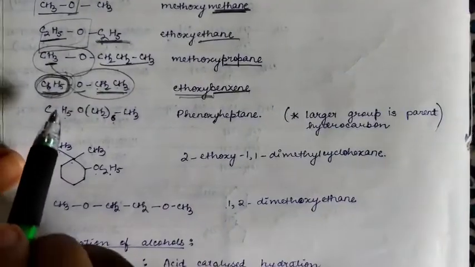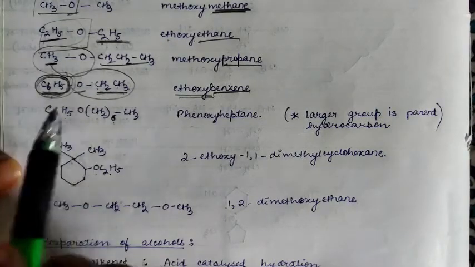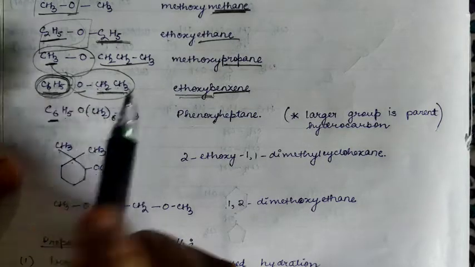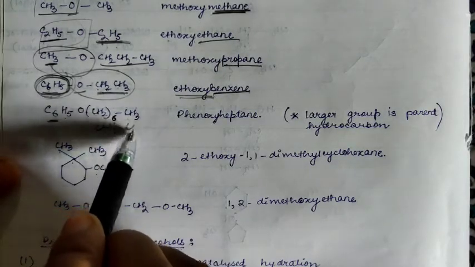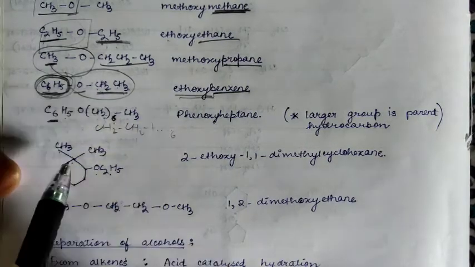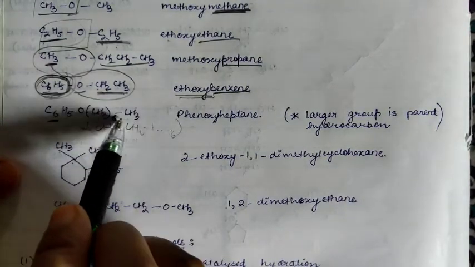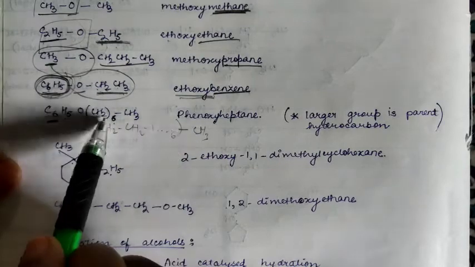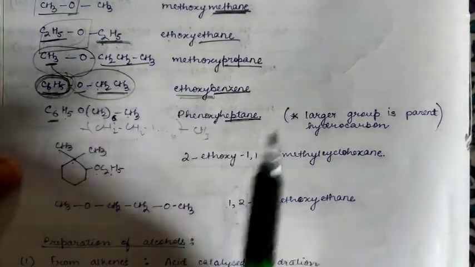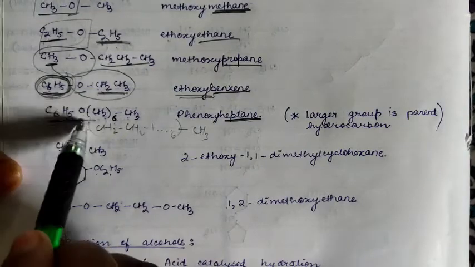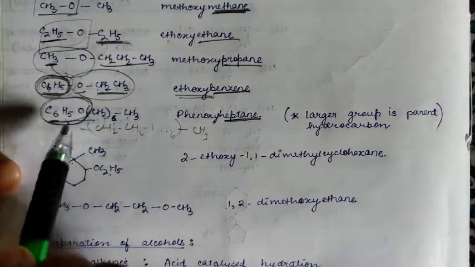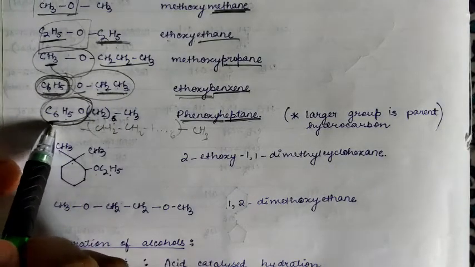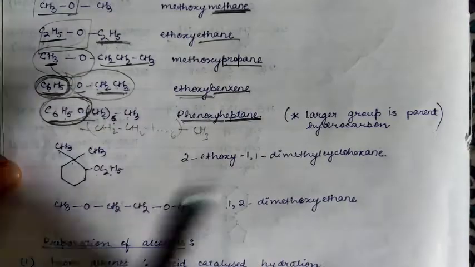Clear? Again here, this is 6 carbon and this is how many? 6 carbon is there, for CH2 CH2 CH2, like that total 6 CH2 will be there, and at the end it will be CH3. So how many carbons? 6 carbon, 7 carbon. So heptane is the parent chain. And this is the prefix, that is phenoxy. Clear? This is the phenyl group, so it is phenoxy.